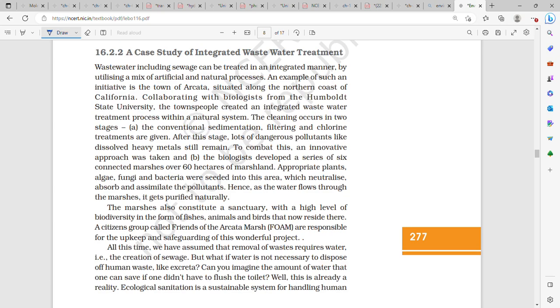A case of integrated wastewater treatment. Wastewater, including sewage, can be treated in an integrated manner by utilizing a mix of artificial and natural processes. An example of such an initiative is the town of Arcata, which is situated on the northern coast of California, collaborating with biologists from Humboldt State University.